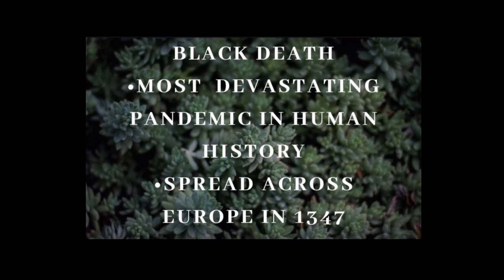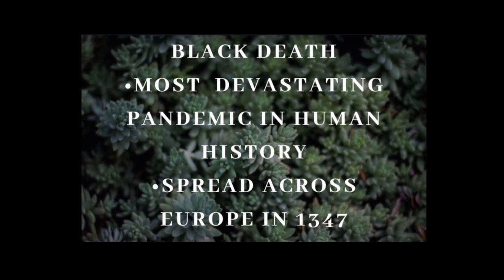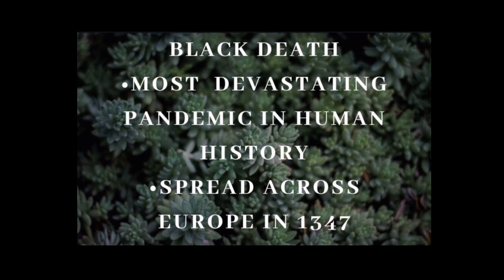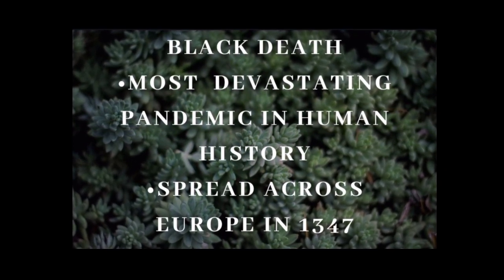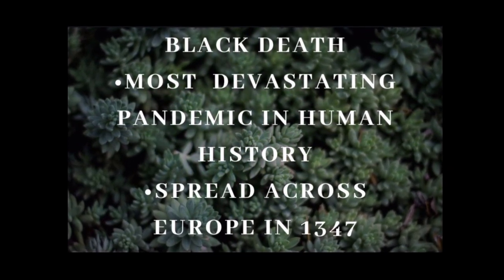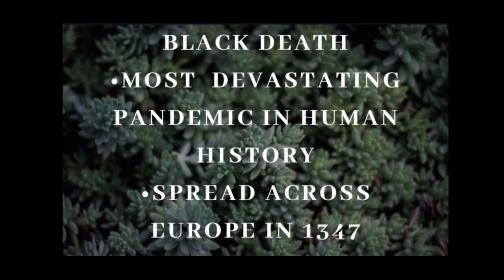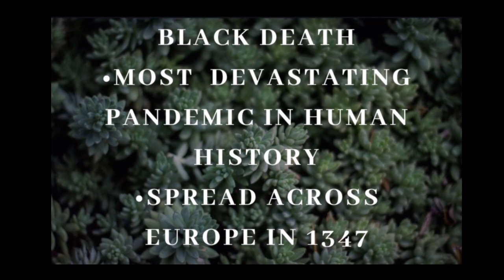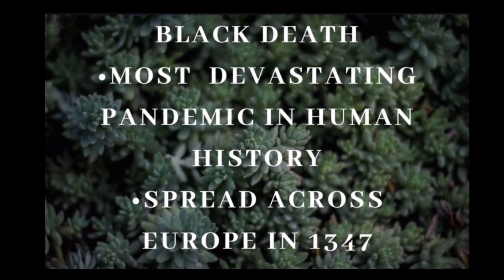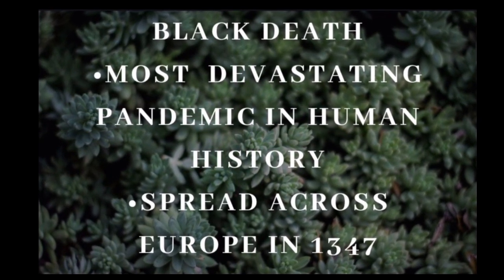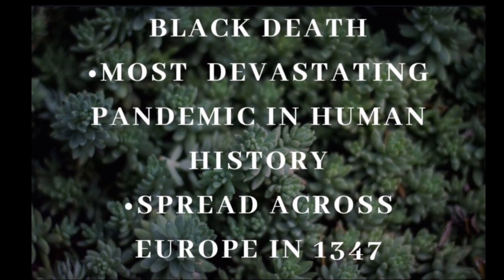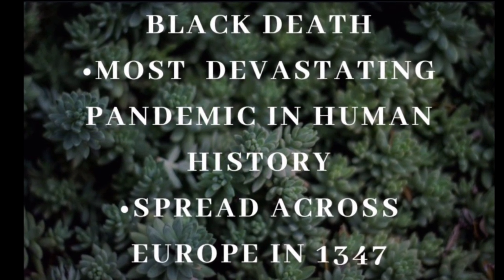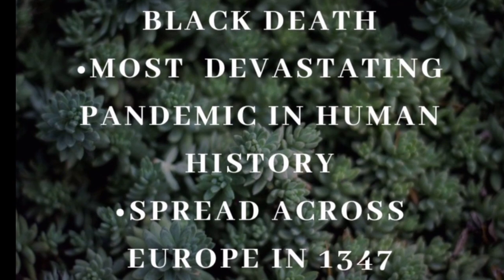Like in today's life we are facing COVID-19 or coronavirus, likewise the Black Death spread across Europe in 1347 and killed more than 4 million people. You can imagine 4 million people. They were killed all over Europe, and especially in England. England was much affected by this Black Death.